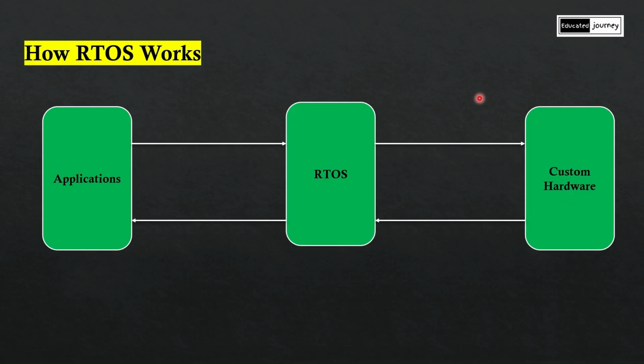And we can see there the arrows which are going and coming back. What does it mean? From applications to RTOS, it means the user is sending the data or requesting some action to be done. And RTOS to custom hardware, it means there is a need of immediate action which has to be done by the hardware.